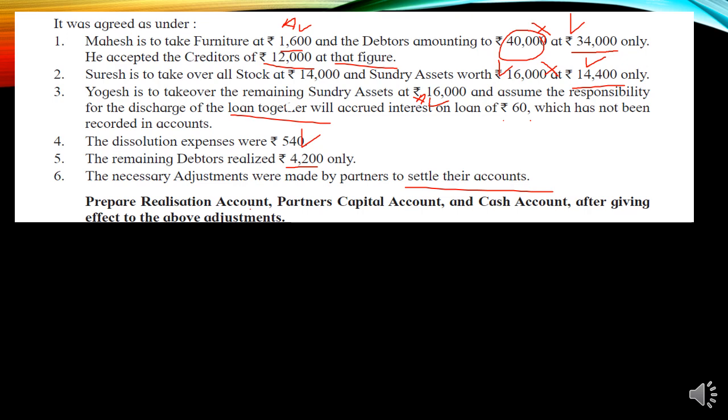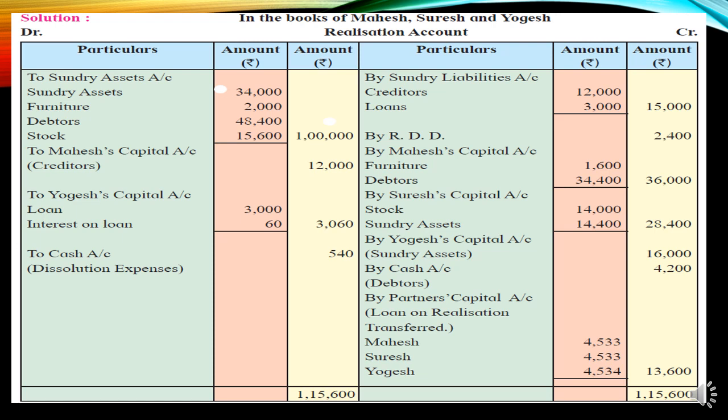So you will understand better. You can see in the balance sheet, for the realization account, first they have taken the book value amount, that is BV, from the balance sheet and transferred the assets to the asset side of the realization account: sundry asset 34,000, furniture 2,000, debtors 48,400, stock 15,600, and the total is taken in the outer column.